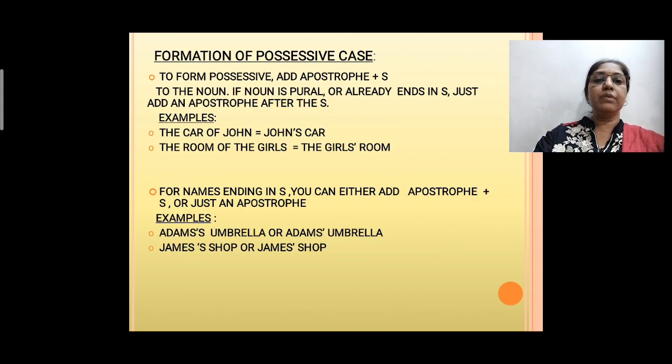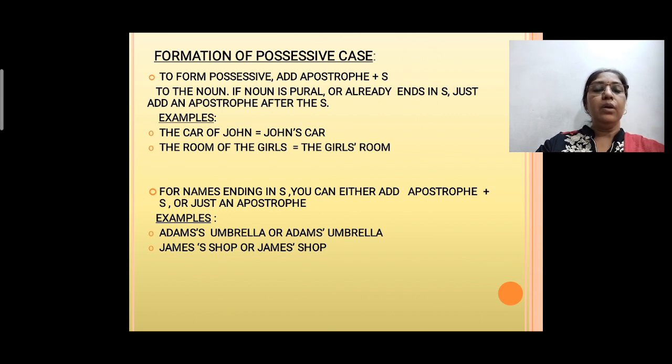Now, how to form the possessive case? To form the possessive case, add apostrophe plus s to the noun. Simple. In general, in most nouns, we add apostrophe plus s to form the possessive case. But if the noun is in plural form or already ends in s, just add an apostrophe after the s. Clear? Let's see this with examples. The car of John, John's car. The room of the girls, the girls' room.